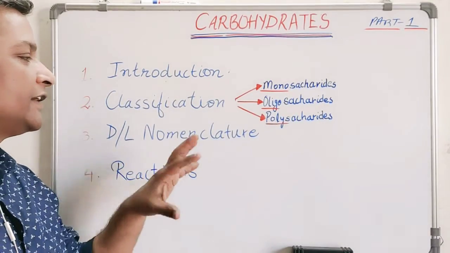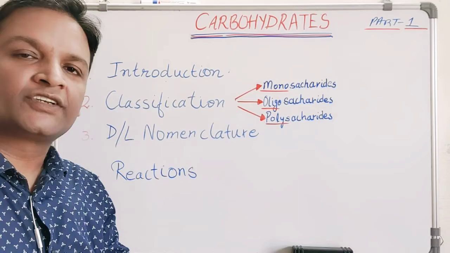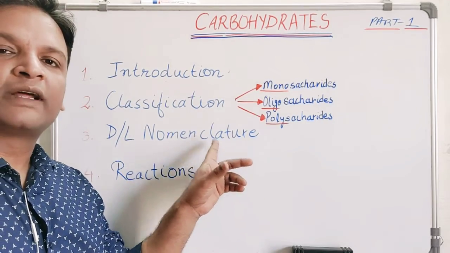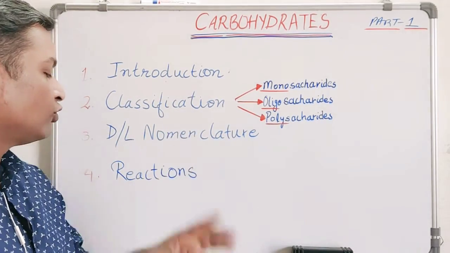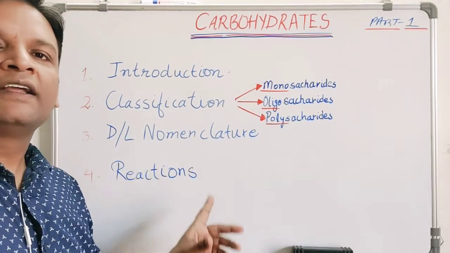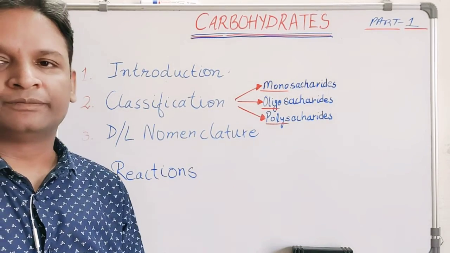Then I will discuss a term which is called the DL nomenclature. Third point will be DL nomenclature of carbohydrates and sugar, and fourth will be reactions. The reaction part I will be discussing in the next video.